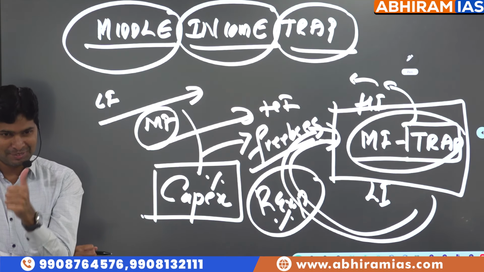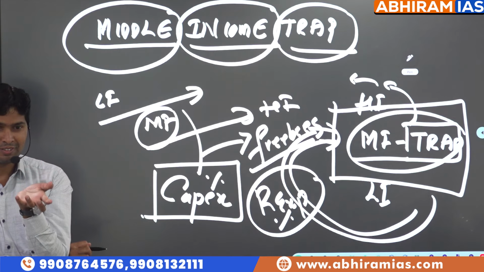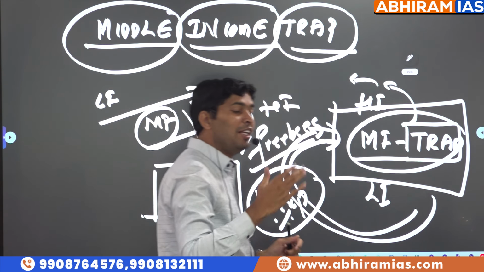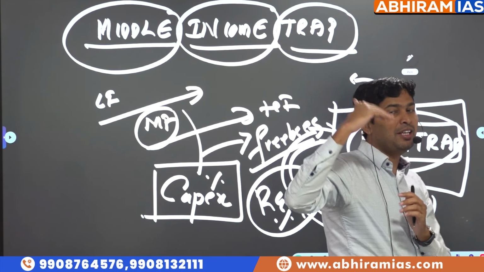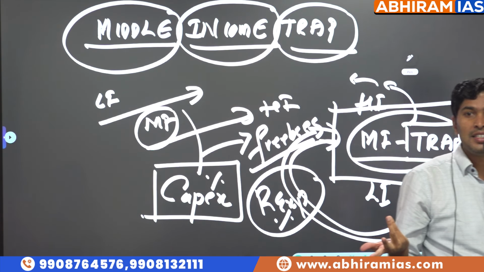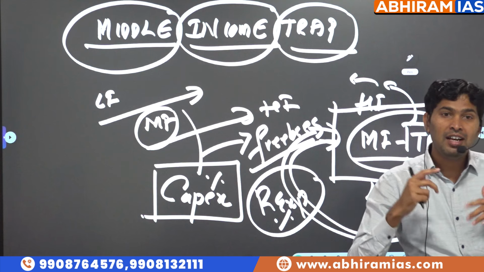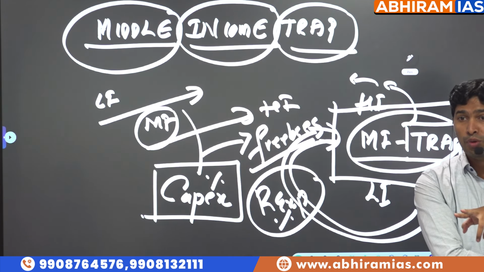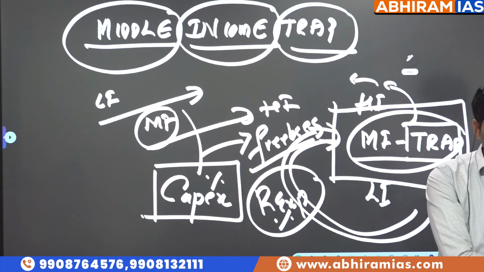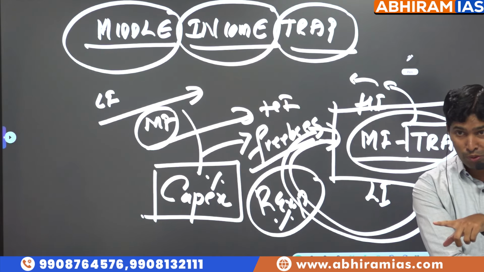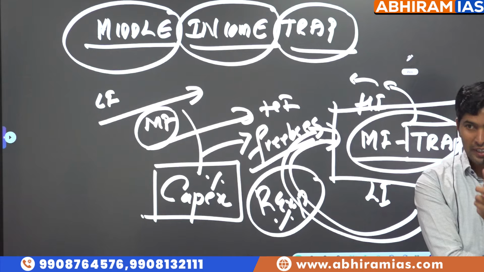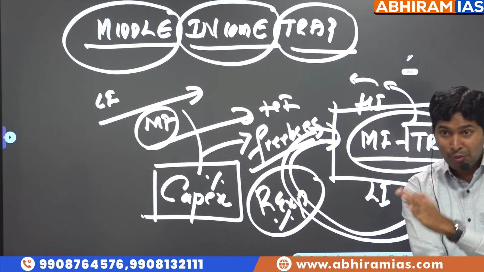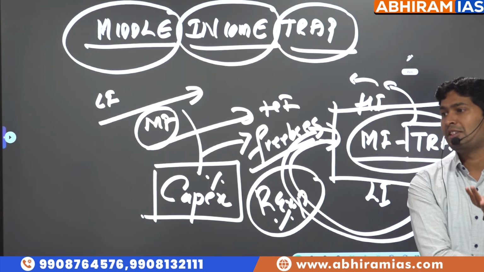No, it should become developed. Viksit Bharat. What is the meaning of Viksit Bharat, sir? India coming out of the middle income trap and becoming a high income category is called Viksit Bharat. When will it happen, sir? Percentage of working population is more, dependent population is less, per capita income is more. That would be called Viksit Bharat.